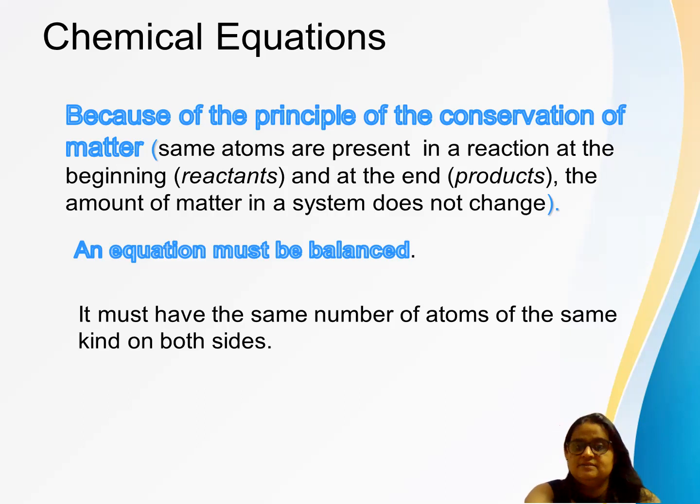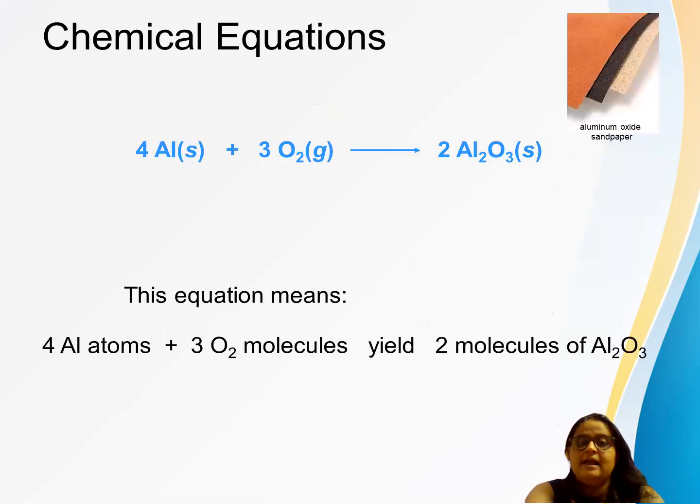I'm just making it simple for you. If you see aluminum, how many aluminum atoms are there? 4 aluminum atoms, right? On the right hand side, it's written 2Al2. I'm ignoring O here. If Al2 has a 2 written as a coefficient, these numbers get multiplied. So 2 into 2 becomes 4, right? Aluminium, on both sides, how many atoms do we have? 4, 4. And the oxygen, how many is the O2? And the coefficient is 3. So it will be 3 into 2, that is 6 on the left hand side, the reactant side.